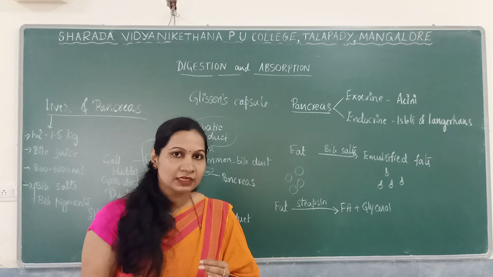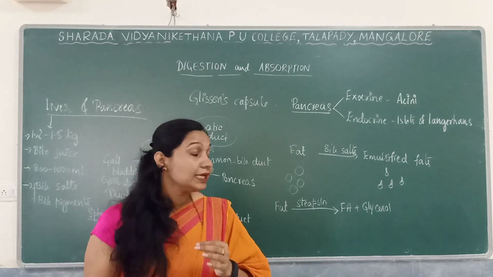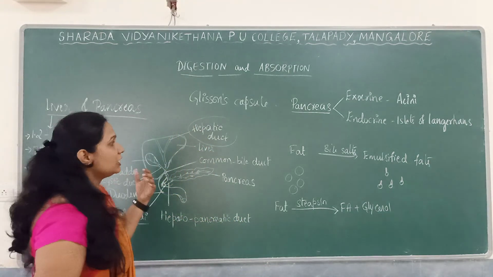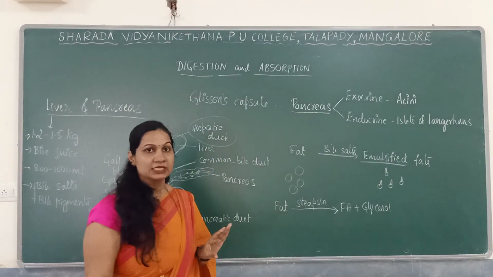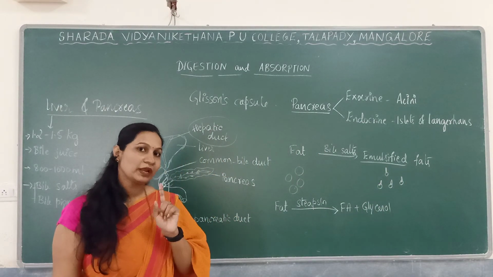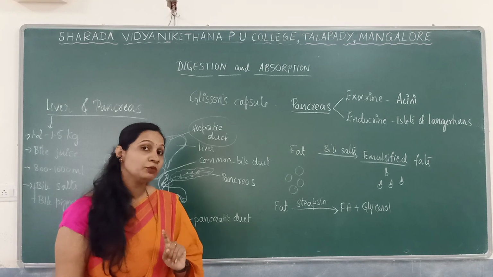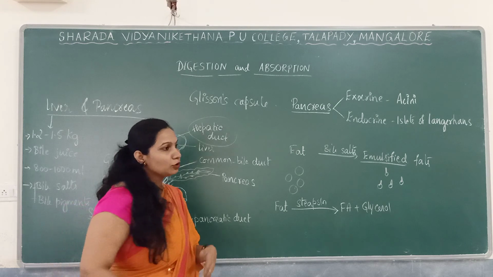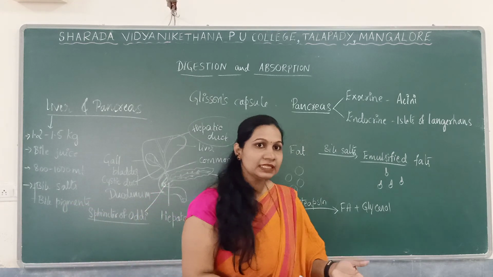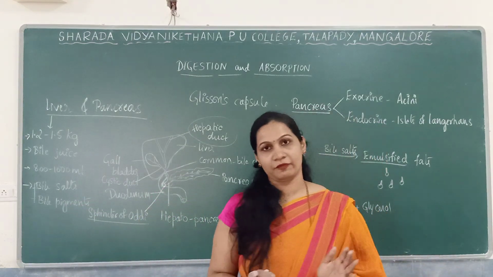It is mainly secreting bile juice. So these bile salts mainly help in the emulsification of fat. See, the liver is mainly meant for fat digestion, and one more function is the removal of toxic substances. If we don't have the liver, we are having only the kidney, in the sense the kidney will also not function.